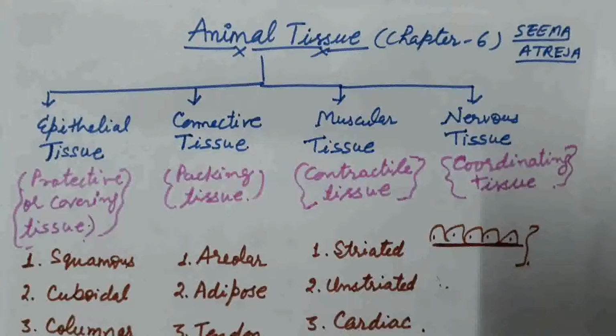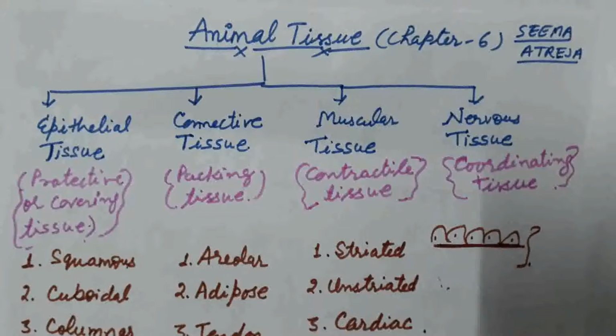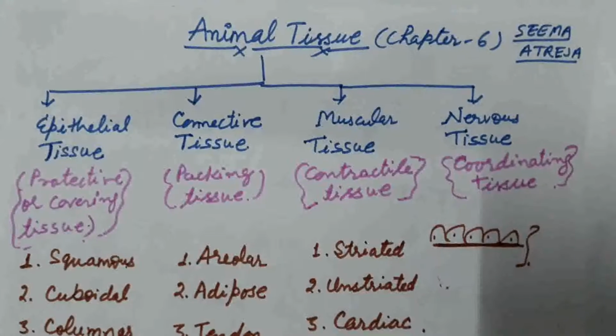Different types of epithelium we are going to discuss here, and different types of epithelium show different structures that depend on their function. On the basis of the function performed by the epithelial tissue, their structure is different. So we are going to discuss here the different types of epithelial tissue.